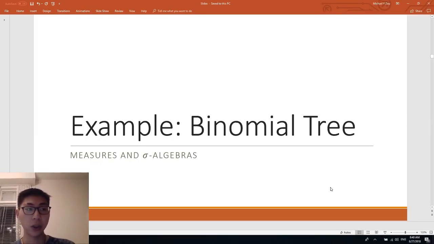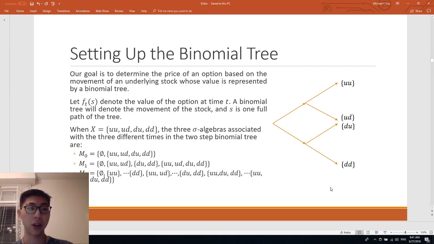This video will use a binomial tree to show how sigma algebras can handle information filtration. Our goal is to price a financial contract, also known as an option, that is dependent on an underlying stock. In this case, we will assume that the stock follows a two-step binomial model. Let FtS denote the value of the option at time t, where S represents the information of the stock.